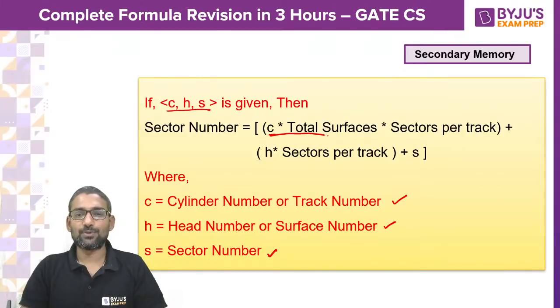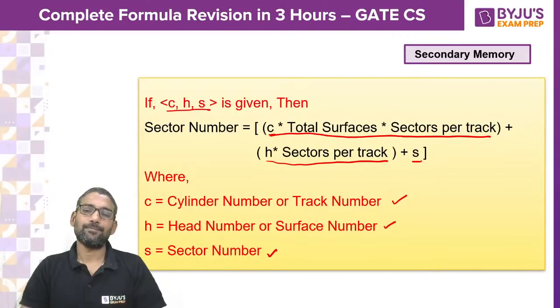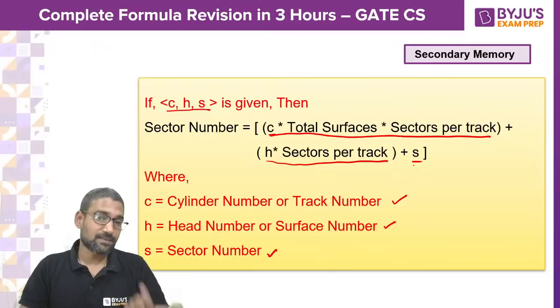C into total surfaces into sectors, plus H into sectors per track, plus S.